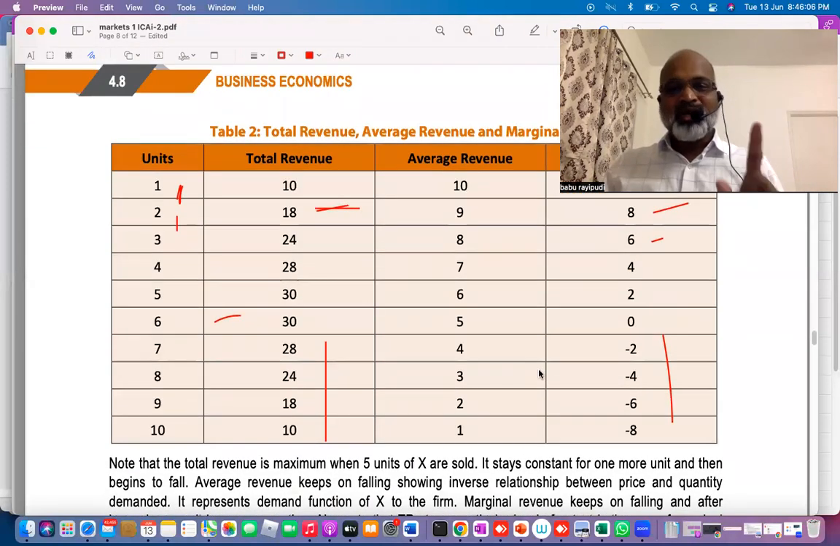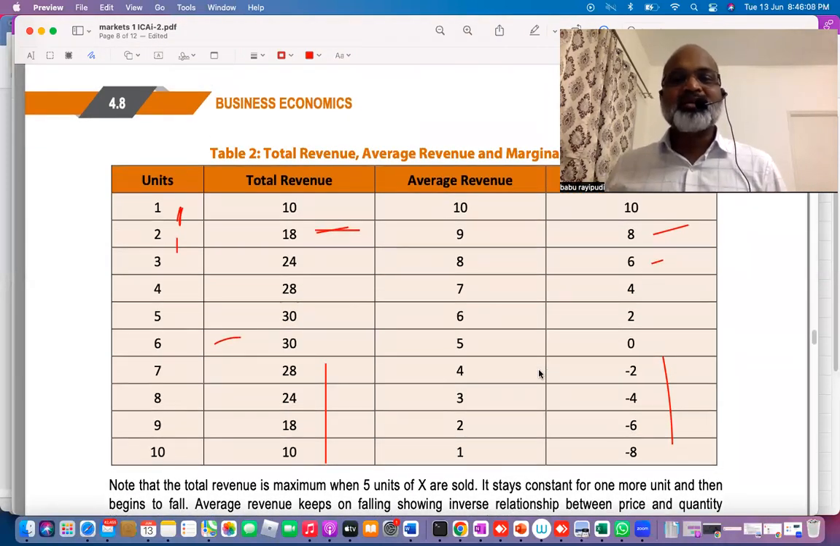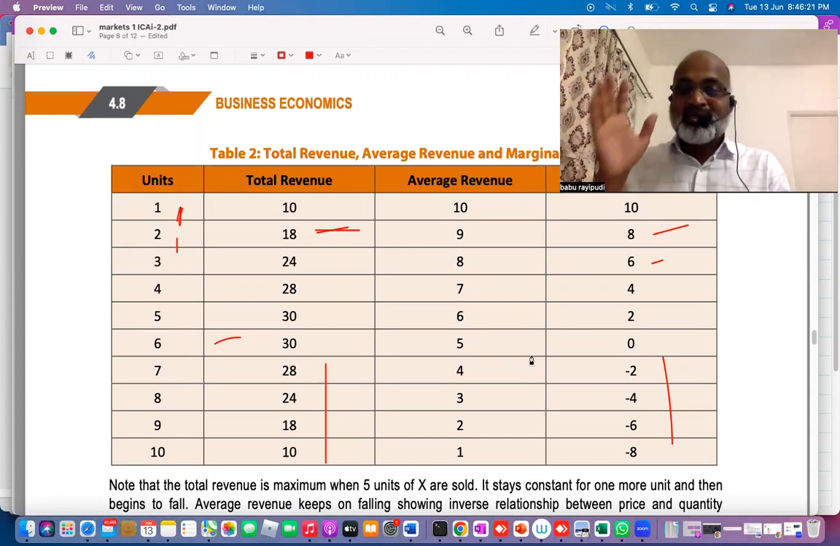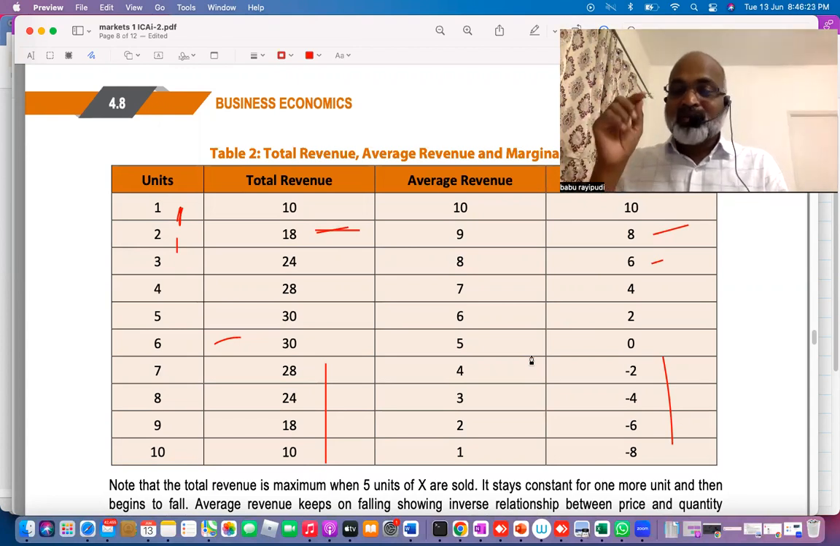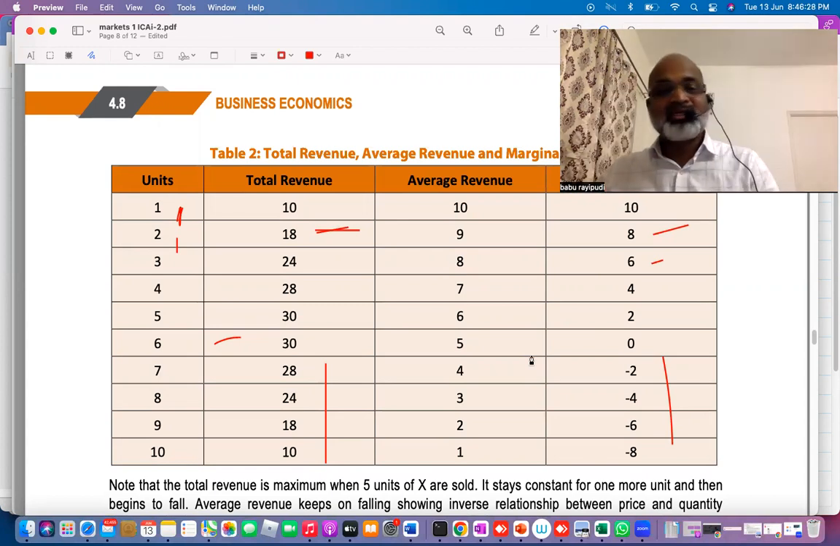So one very important exam question you can expect is, under what circumstances would TR start decreasing? TR would start decreasing the moment MR becomes negative. That means as long as MR is falling but positive, TR continues to increase. One more analytical question they can ask you on this table: 10 to 18, 8 is the increase. 18 to 24, 6 is the increase. 24 to 28, 4 is the increase. 28 to 30, 2 is the increase.